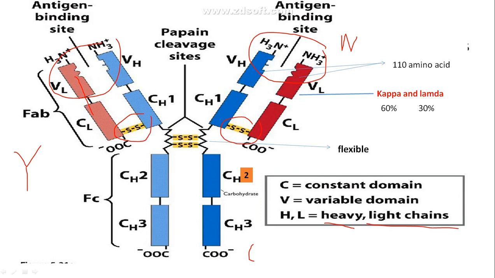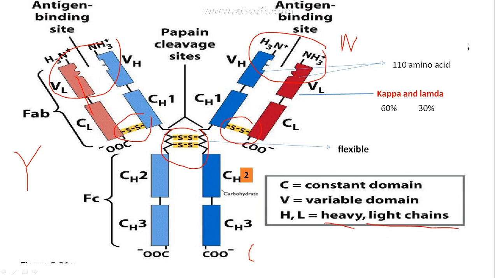The H chains, this blue one is my H chain, are connected to each other. They are connected to themselves. How? Via 2 disulfide bonds, in the mid region. Along with the disulfide bonds, a non-covalent bond is also present.